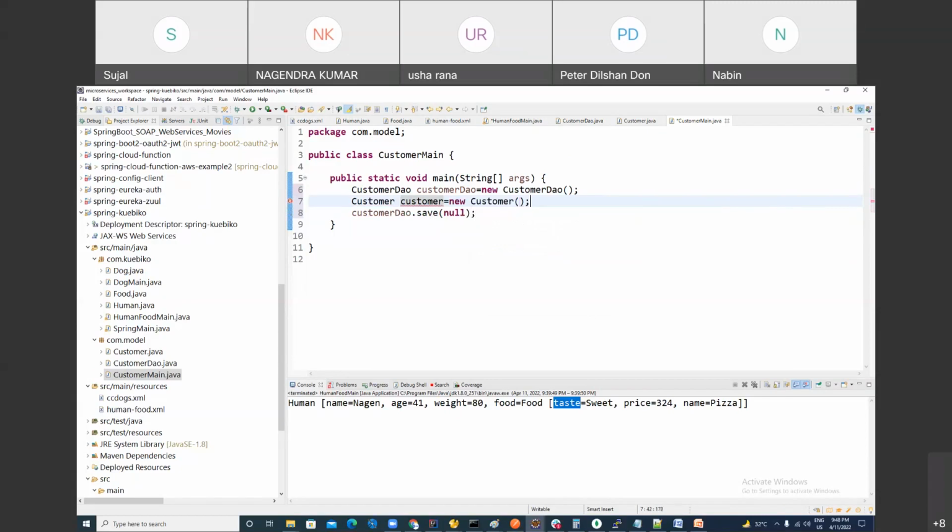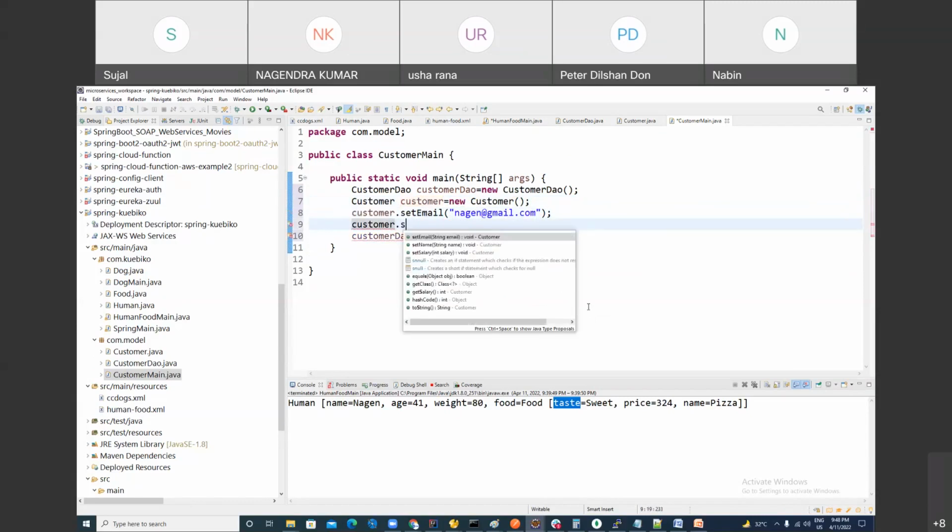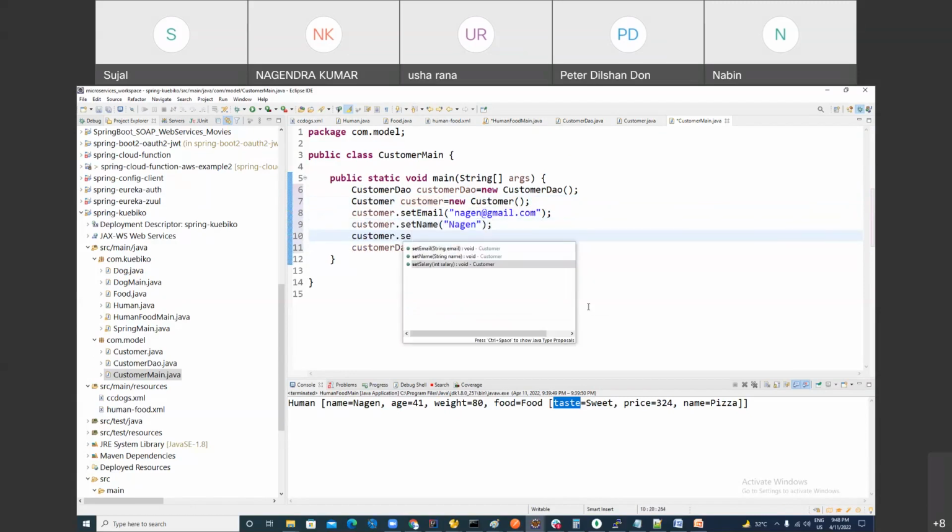Because it is not a service. Customer is just a normal class, and for a normal class we should not create the object by the Spring container. The Spring container we should use only for the classes which are services. Got the point?